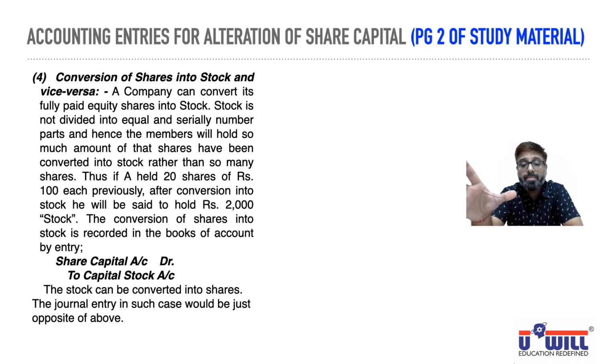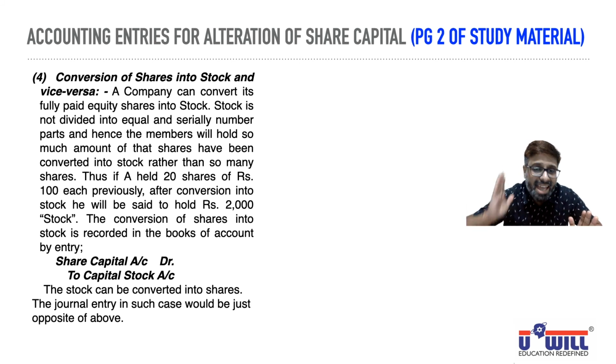That's it. What is the benefit of converting the shares into stock? 20 shares of 100 each. If you sell one share, you are selling 100 rupees value of shares. 2 shares, 200 rupees value. If you want to sell 150 rupees value of shares, can you sell 1.5 shares to someone? No. Half a share cannot be sold.